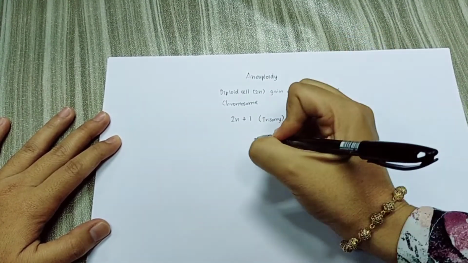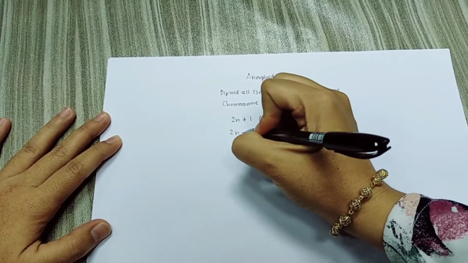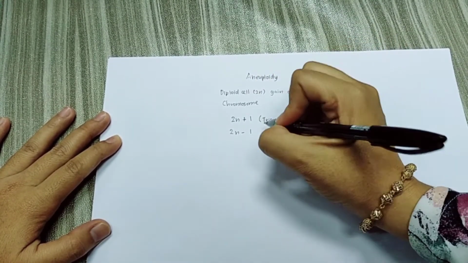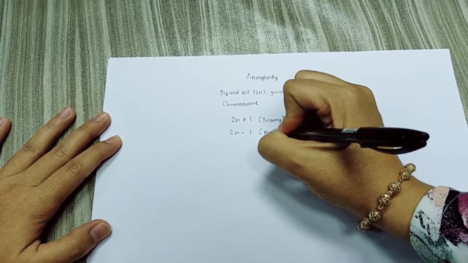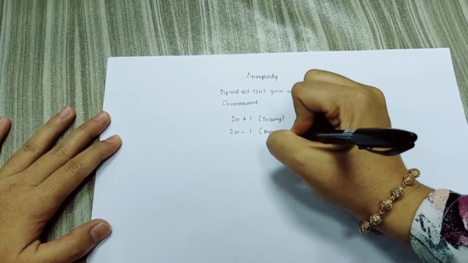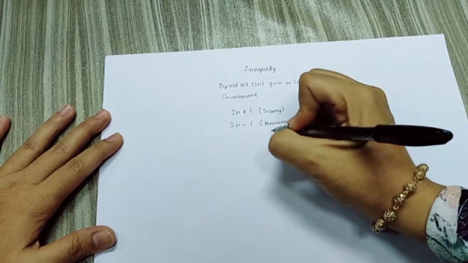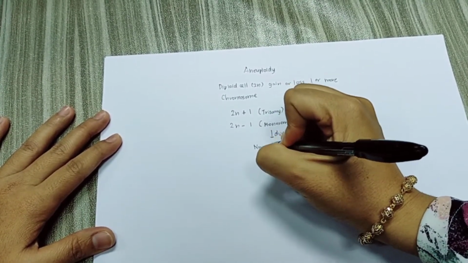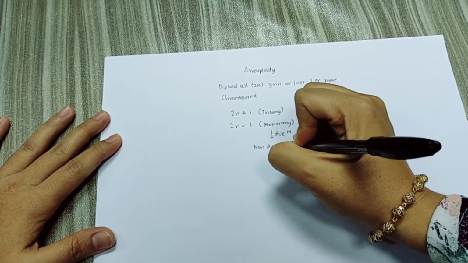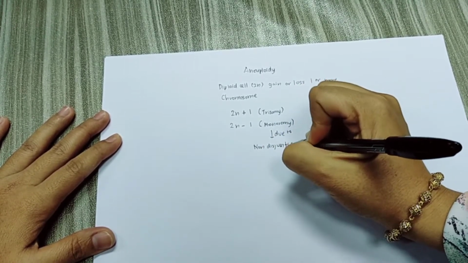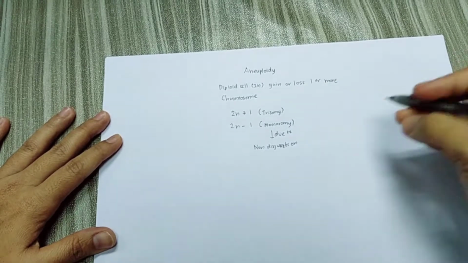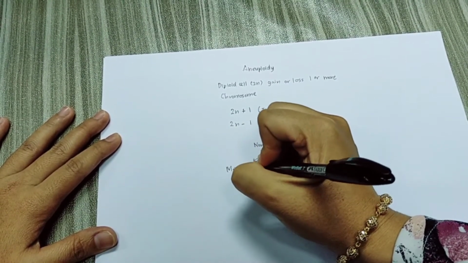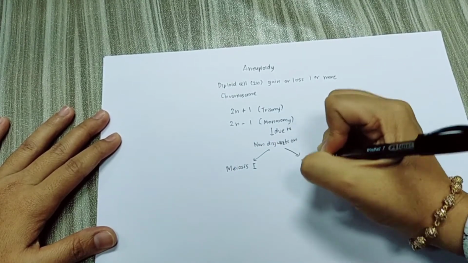What happens to the diploid cell if it loses one chromosome? This one we call 2n minus 1, and the term for 2n minus 1 is monosomy. So how does aneuploidy occur? It is due to non-disjunction. Non-disjunction can occur in both meiosis 1 and meiosis 2.